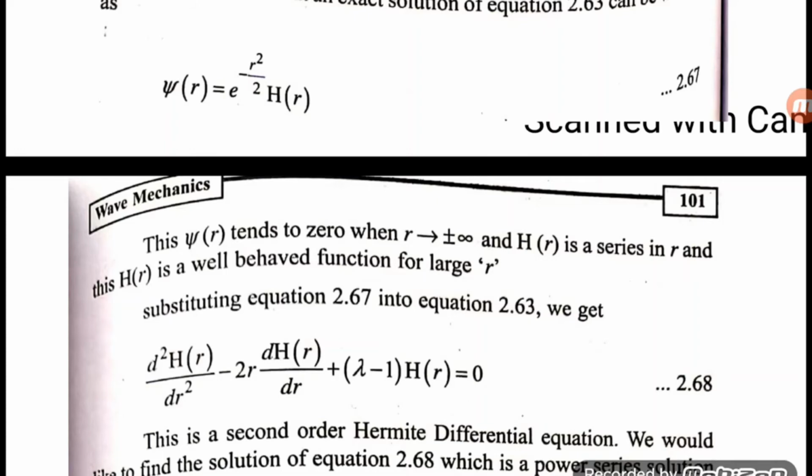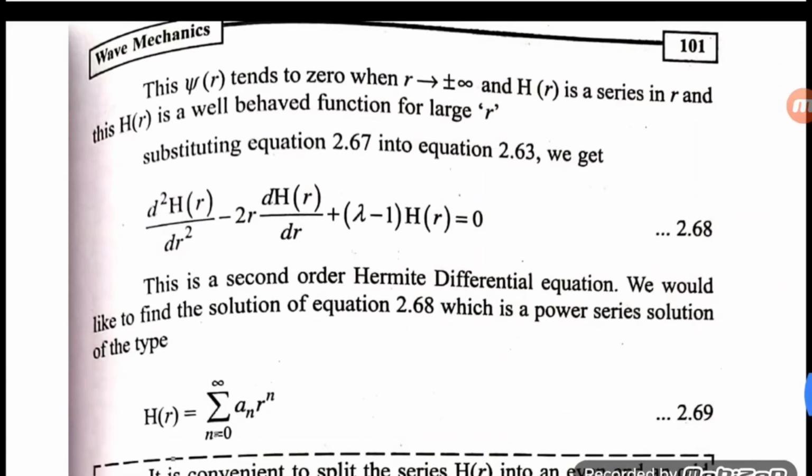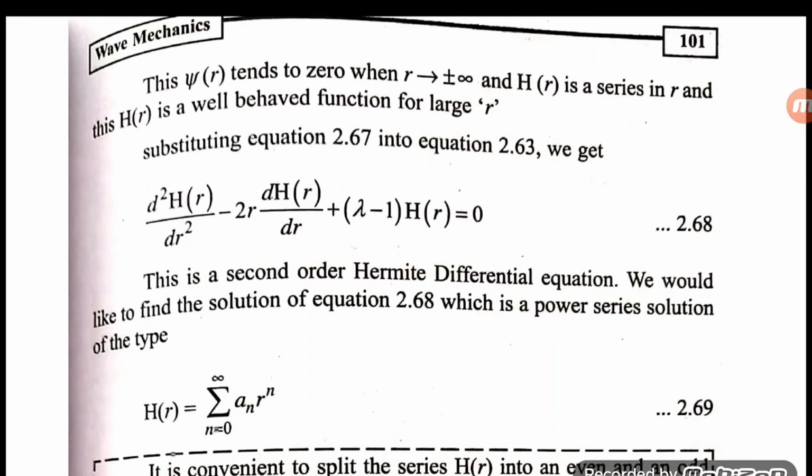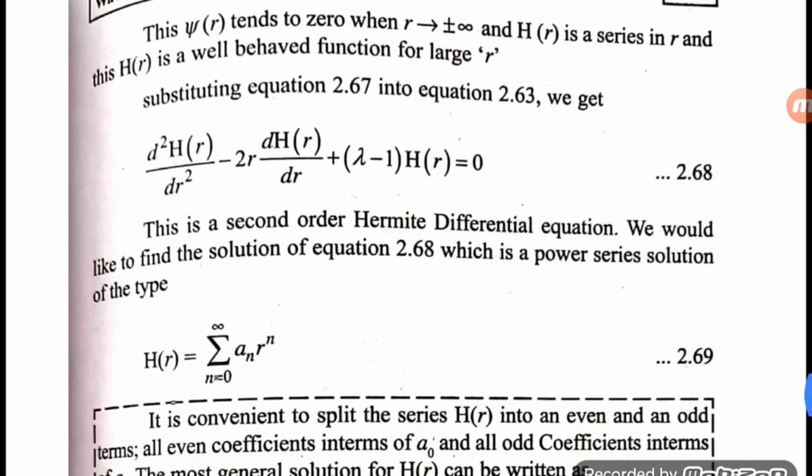Substituting 2.67 into 2.63, we get d square H by dr square minus 2r dH by dr plus (lambda minus 1) H equals 0. This is the second order Hermite differential equation. We would like to find the solution of equation 2.68, which is of power series type.